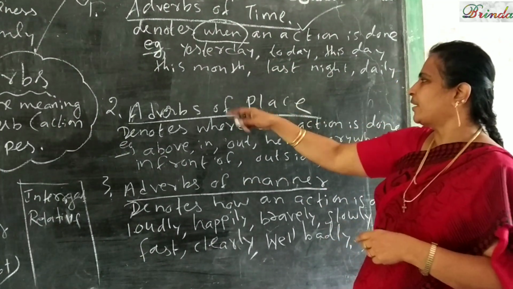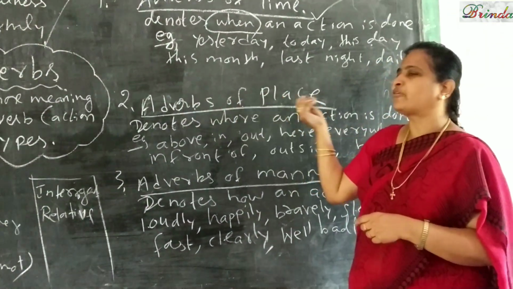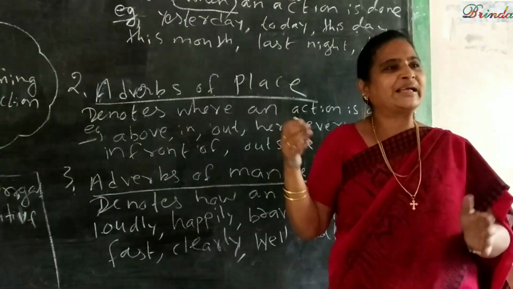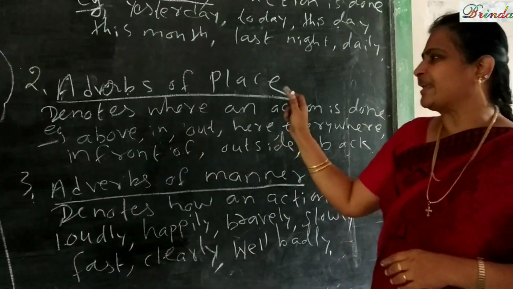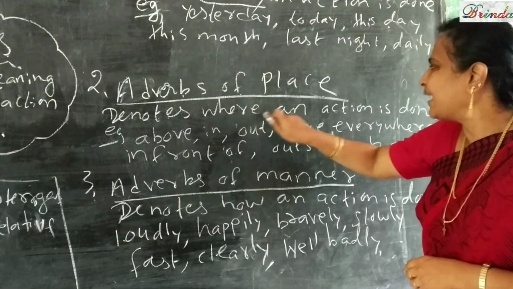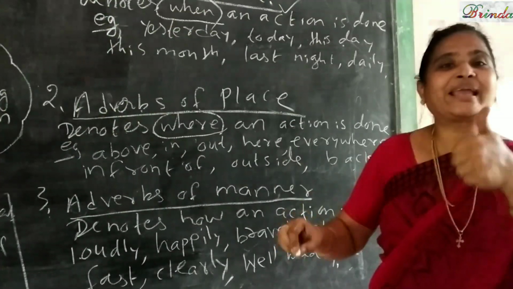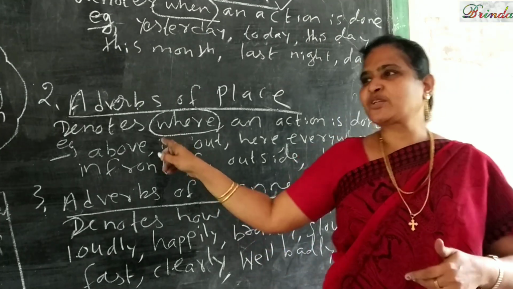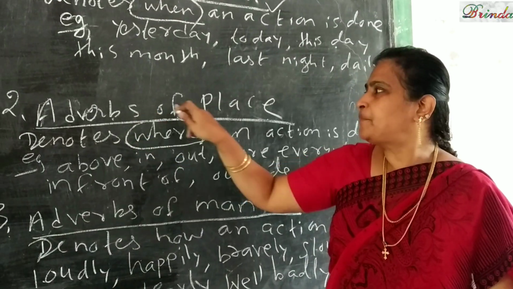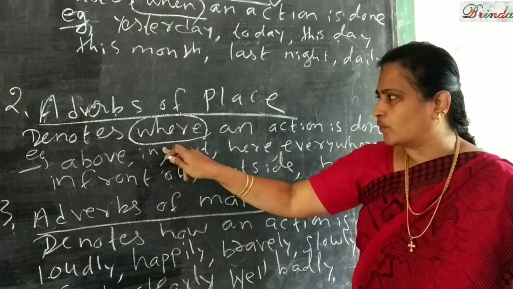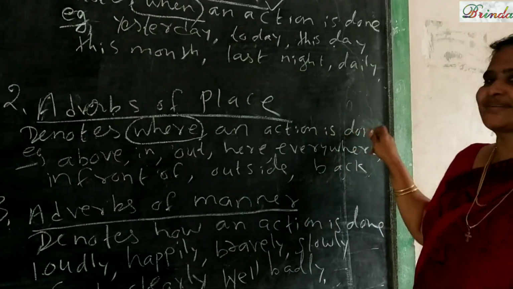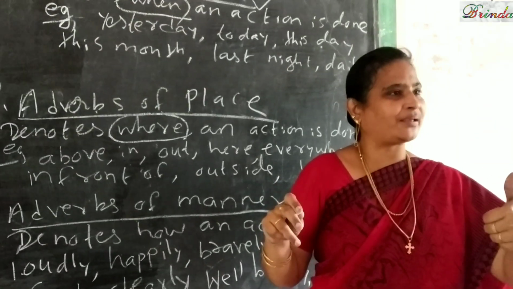All right. Moving on to the second one, adverbs of place. Adverb of place denotes where an action is done. Place means where.